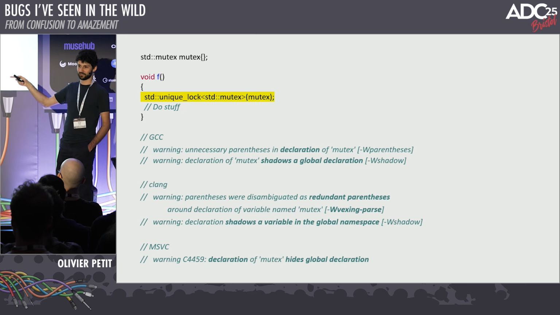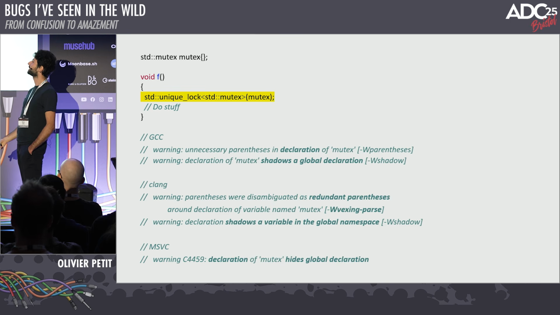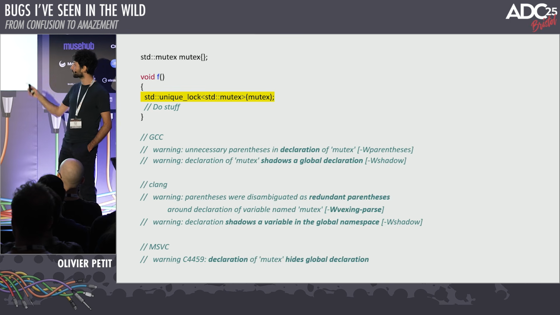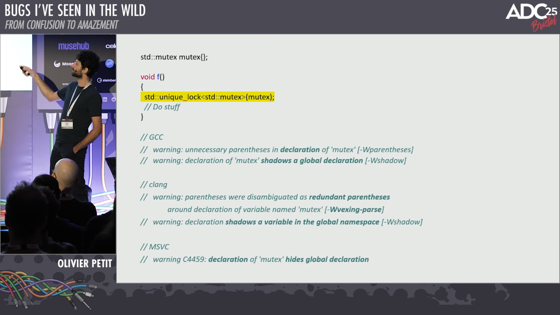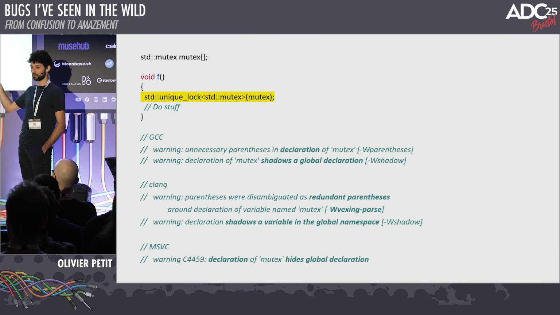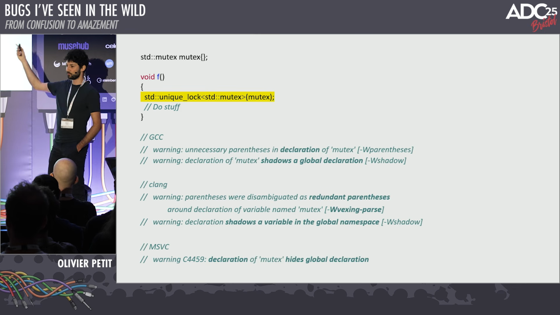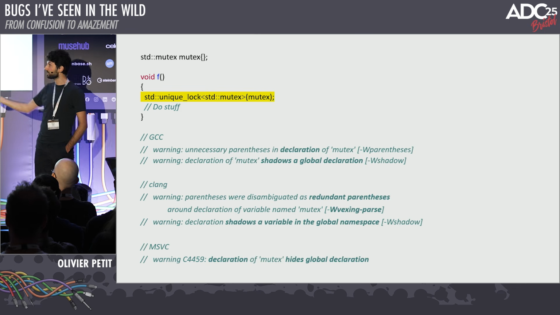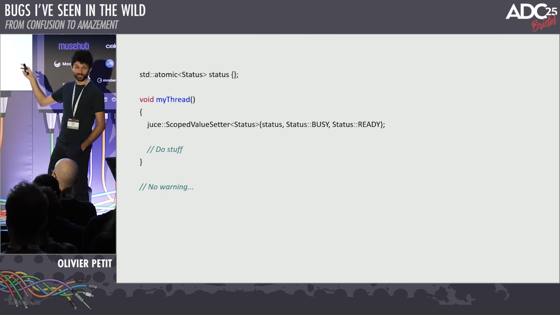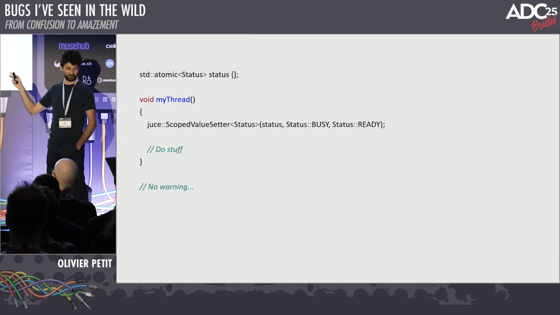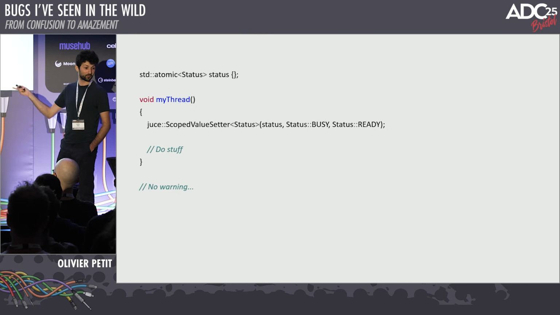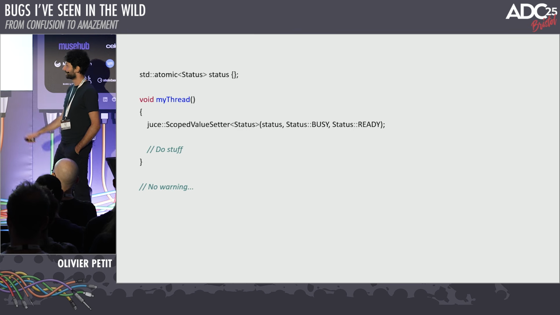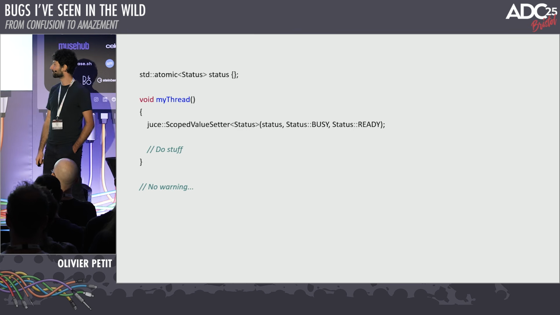This is this ambiguous parsing thing, but the standard says that it should be interpreted as a declaration. And also we have shadowing, right? Because now, instead of passing mutex as an argument to the unique lock constructor, we're creating a new variable called mutex, which shadows the mutex you're actually trying to lock. So if you have warnings, you'll see that. But for this, there's no warning at all, with the exact same set of warnings. So yeah, I have no solution for this apart from code reviews. Maybe static analyzers could help, but otherwise I don't have any solution.